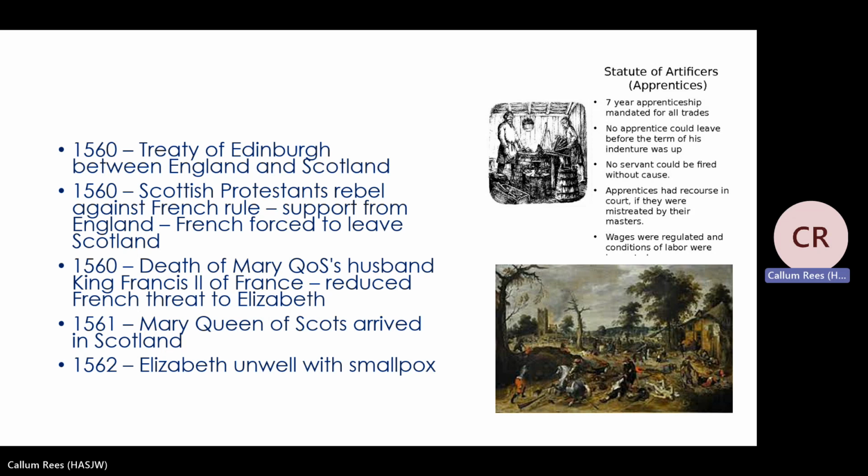So England and Scotland had historically been rivals, and there had been lots of attempted invasions of England through Scotland. Historically, the French had worked with the Scottish in order to try and invade England. However, this ends in 1560 because England and Scotland are improving their relations. And then from the 1560s, we start to see Scottish Protestants really gaining control and influence in this country. And then the French are also forced to leave. So this is another example of French power decreasing in this period.